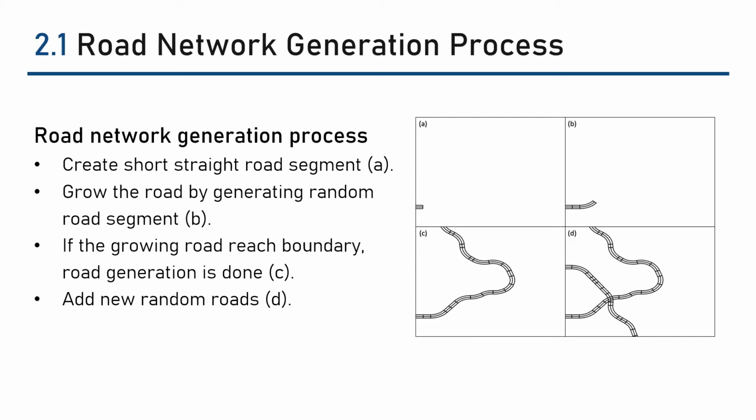The road network generation is an incremental process that builds road networks from road segments using PCG. First, it constructs a short straight road segment like A. And then it concatenates randomly generated road segments repeatedly until it reaches the map boundary. This is B and C. Finally, it generates and places multiple roads on the same map to create a road network like D.